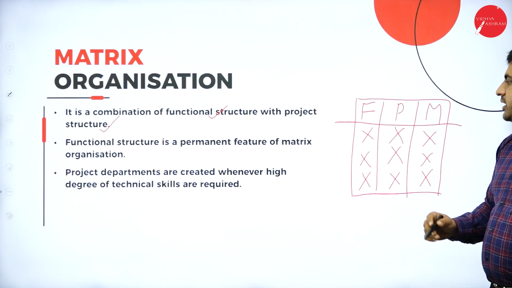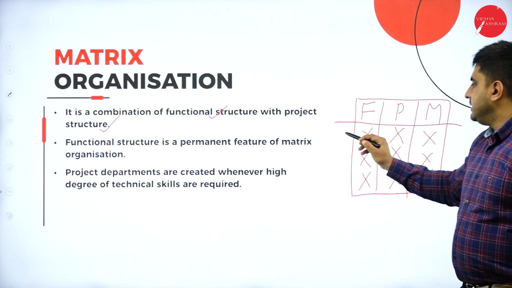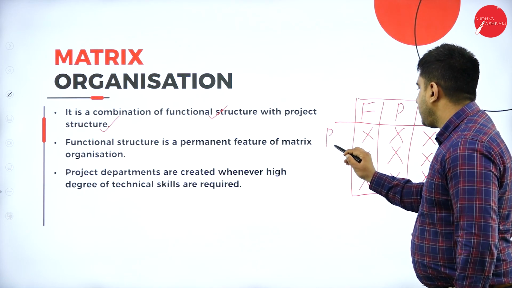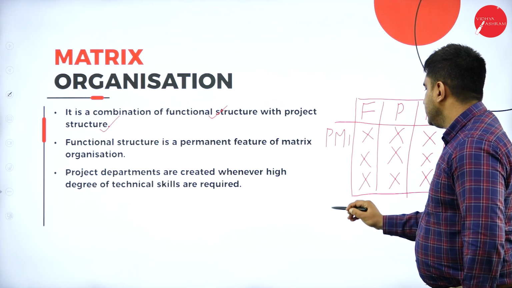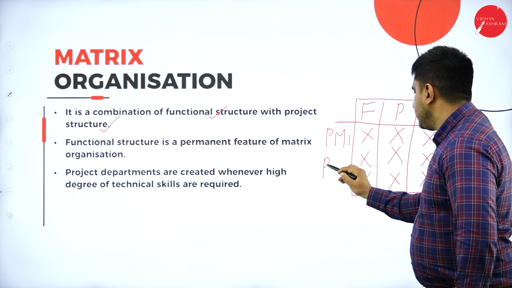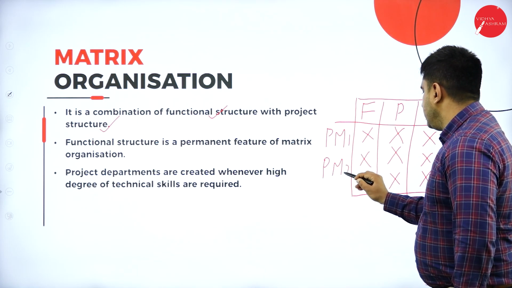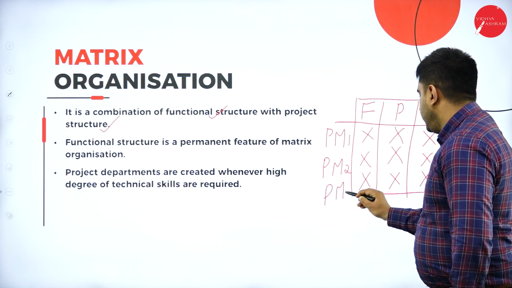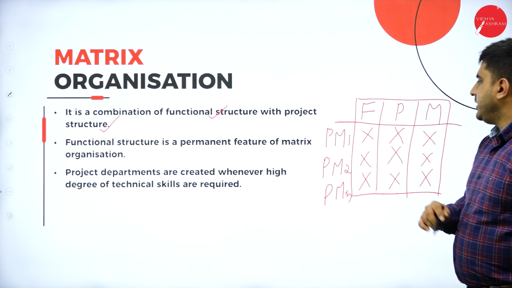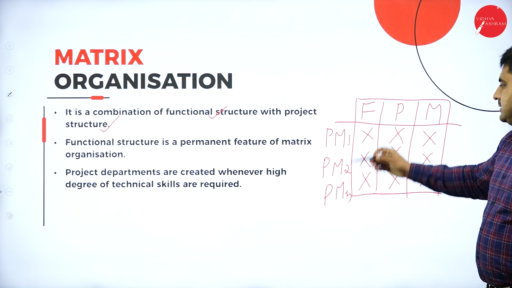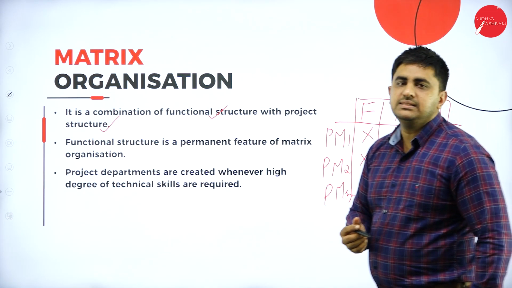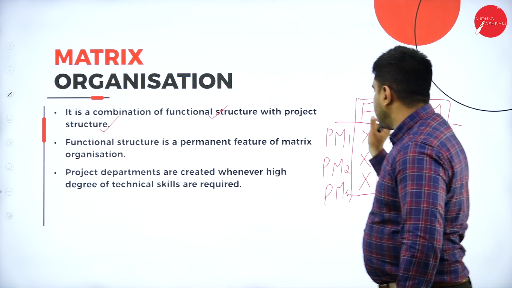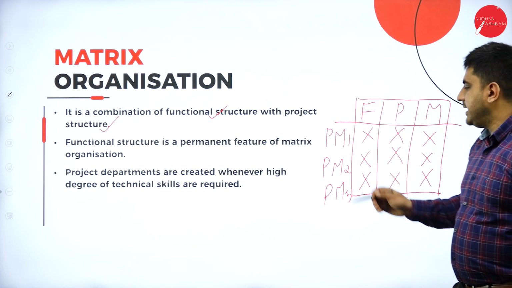Now in matrix organization, what happens is, there will be project managers. This is project manager 1, this is project manager 2, and this is project manager 3. These three project managers are making use of the functional organization structure to get the project done.